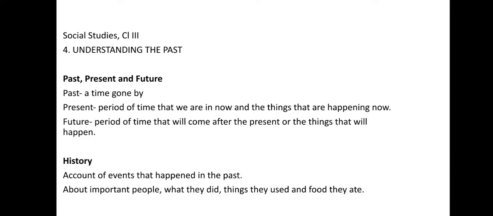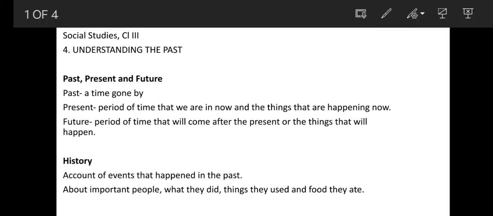In this class we will discuss Social Studies Class 3, Lesson 4, Understanding the Past. Past, present and future. What do you mean by past? Past means a time gone by. Present: the period of time that we are in now and the things that are happening now, that is, the things which are going on at present. Future: the period of time that will come after the present, or the things that will happen.